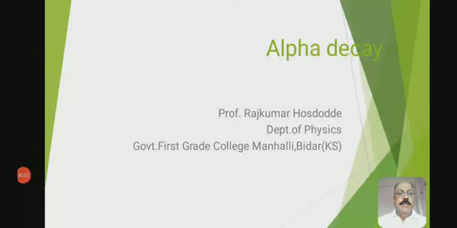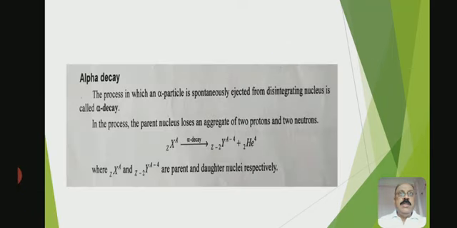So good morning students. Today we will discuss in detail alpha decay. So what is meant by alpha decay? The process in which an alpha particle is spontaneously ejected from a disintegrating nucleus is called alpha decay.